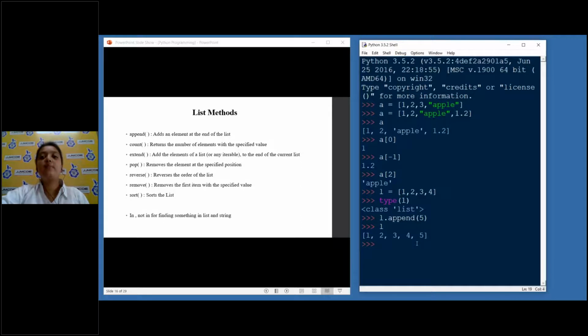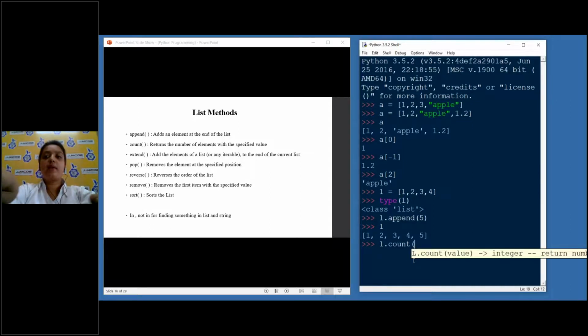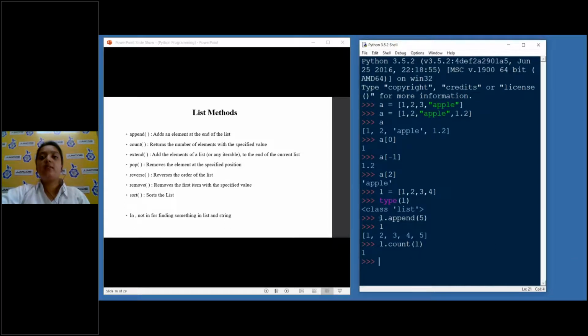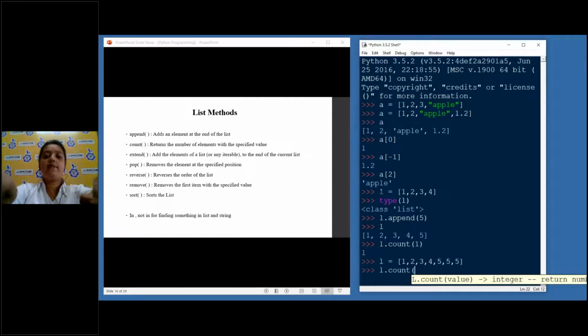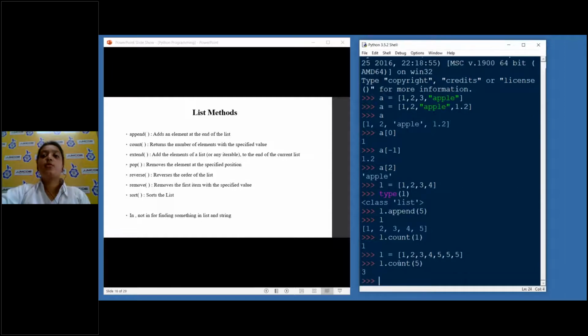So this is the meaning of mutable: lists are editable. You can remove an element, you can add an element, you can do multiple operations on it, and it will still take on the values. Next, we have the function count, which returns the number of elements with a specified value. For example, L.count(1) gives the count of value 1. Let me take a list. If I say L.count(5), I'll get 3, because 5 is there 3 times in this list: 1, 2, and 3.